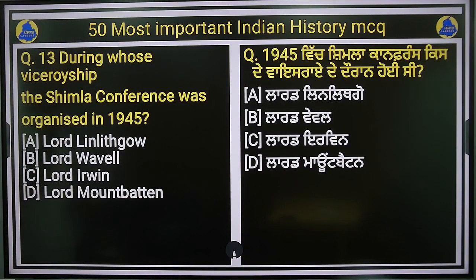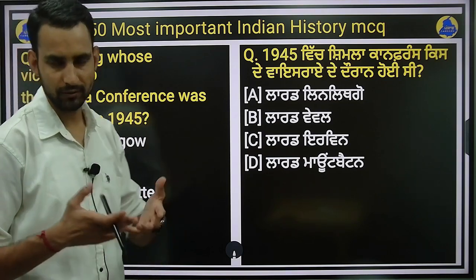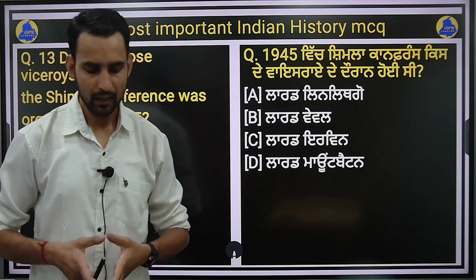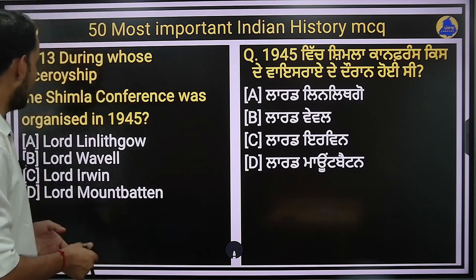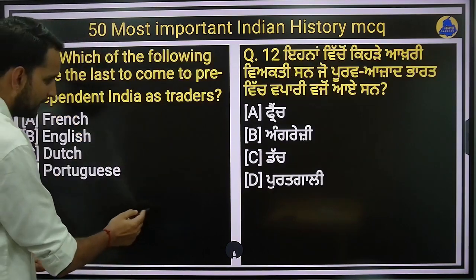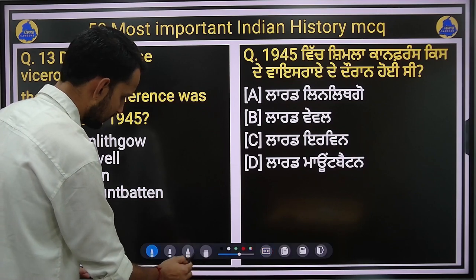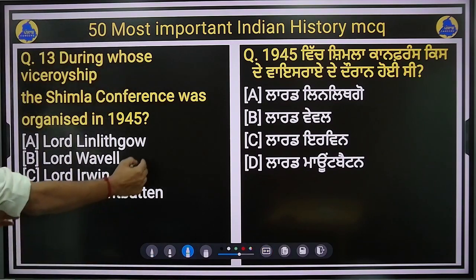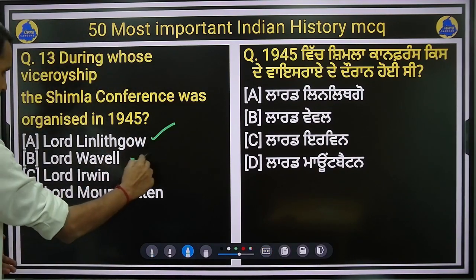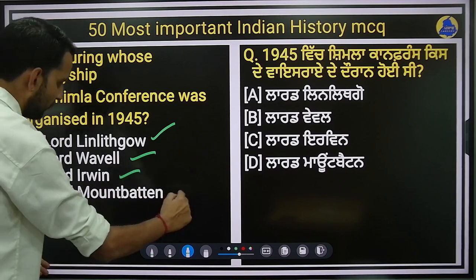That is, during whose viceroyship the Shimla Conference was organized in 1945. Who was the viceroy when the Shimla Conference took place? First we will see the options. Lord Linlithgow, Lord Wavell, Lord Irwin, and Lord Mountbatten, right?